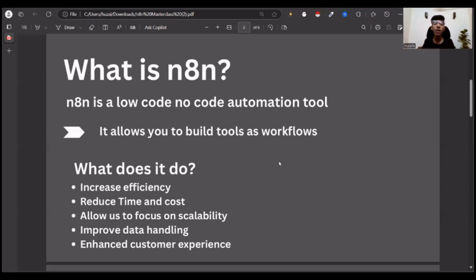Right now, it allows you to build tools and workflows. Now, what does that mean? How does it work? What can it do for a business? Let me talk about that.